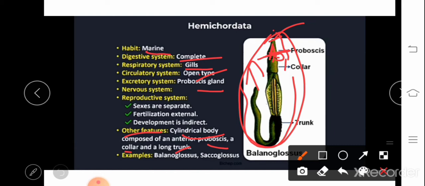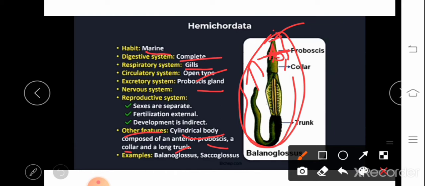We have kidney, right, as an excretory organ. In the kidney there is a special part which is called the glomerulus. A glomerulus-like structure is present in the proboscis gland, which helps in removing unwanted things from the body. Clear?